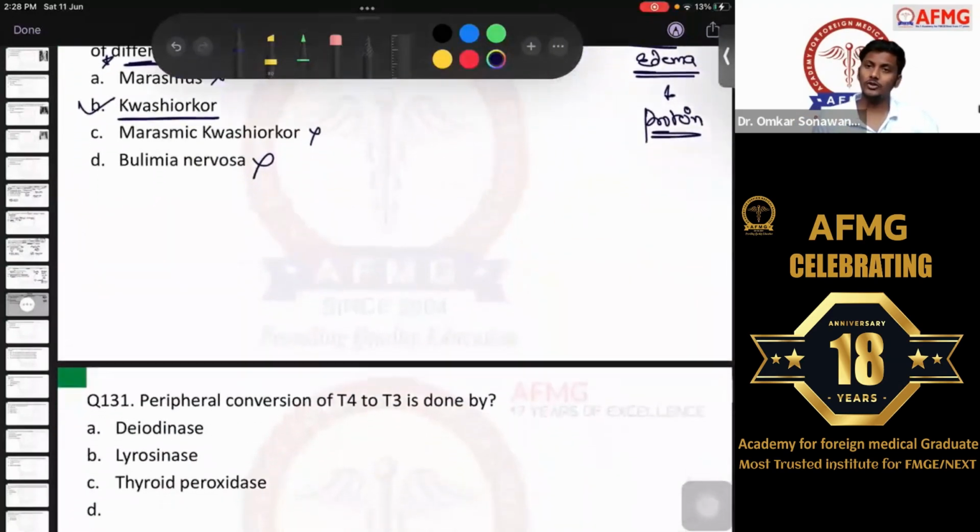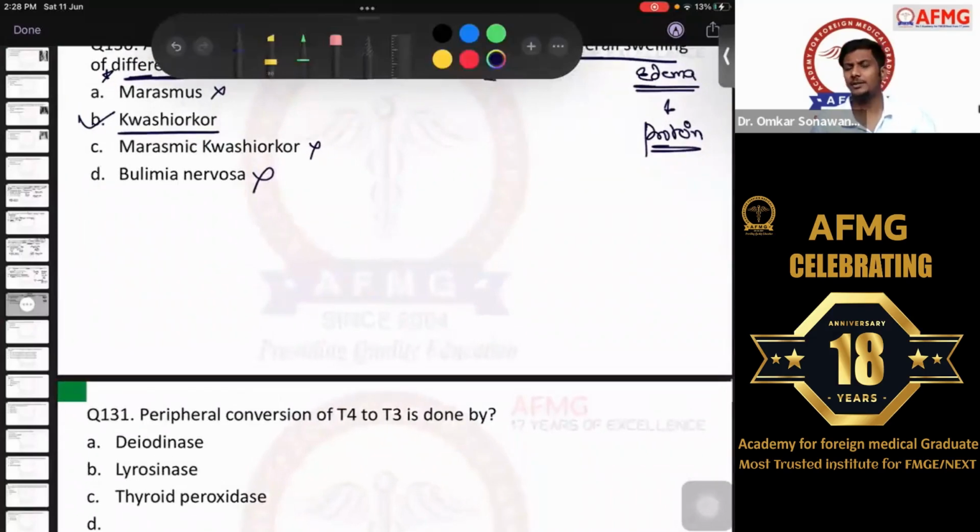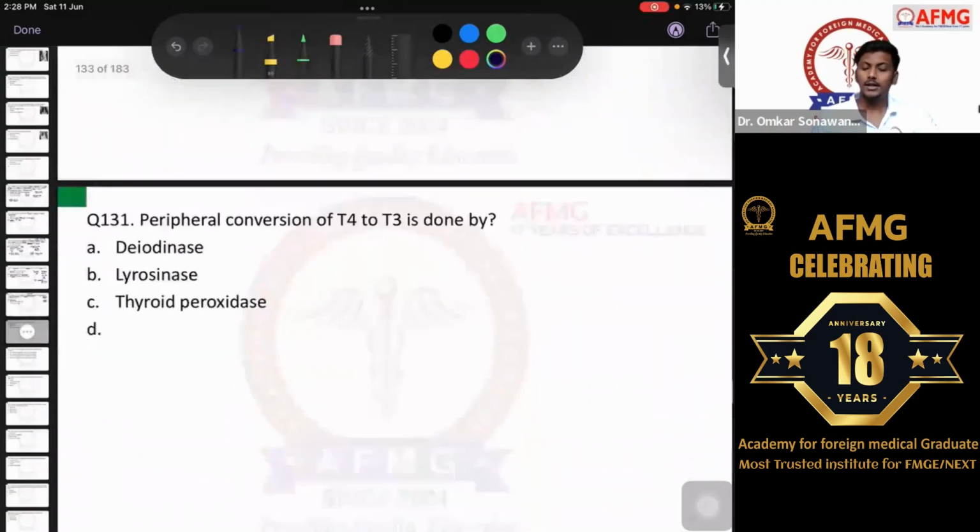We have discussed everything about kwashiorkor. There is flag sign, there is flaky paint dermatosis on the skin, the child is called a sugar baby, all of this. And in kwashiorkor the child has moon-like face, obesity is seen, and it is a predominantly protein malnutrition, whereas in marasmus there is a protein energy malnutrition, mainly calorie intake is less. Here the child will have prominent ribcage, monkey or old man like faces, all of that.